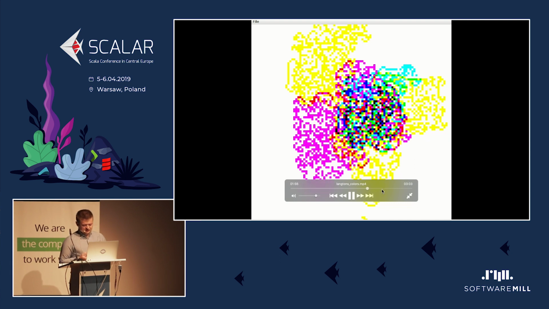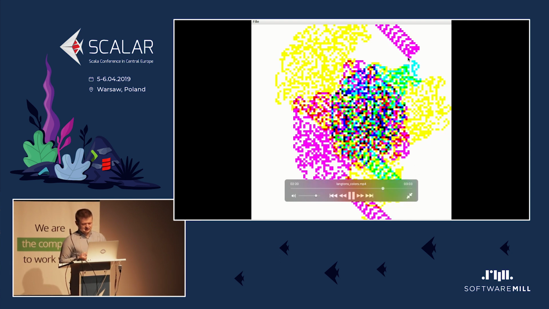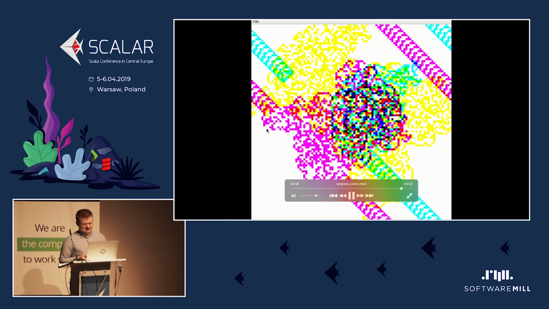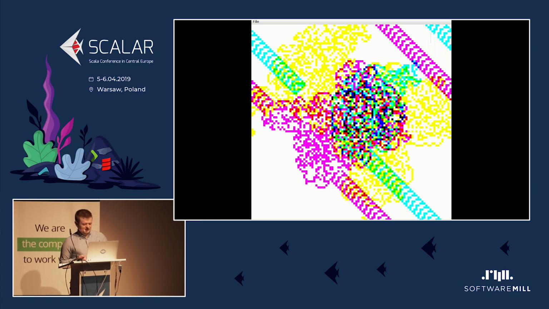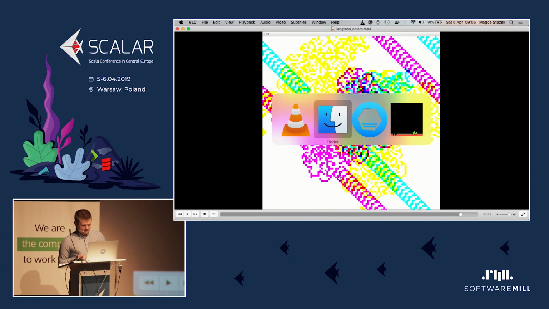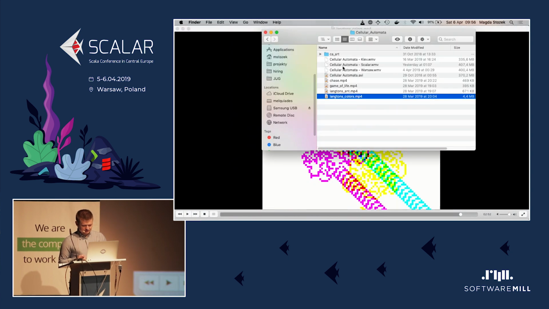You can also see that it creates a highway at some point, and then the highway ends when we go around the whole board and hit the trail of the same color. Okay, let's go back to the presentation.